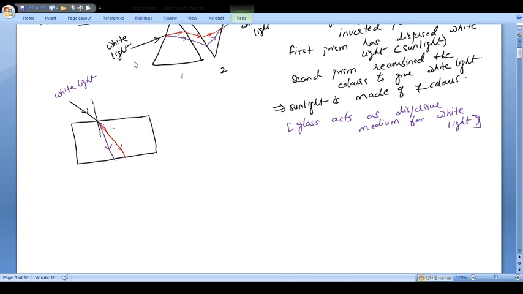This is the normal at this point, and this is the normal at this. So here you will find that the light which will be coming out, so here it will come out like this, and red will be coming out in this fashion. Okay, they should look to be parallel once again.